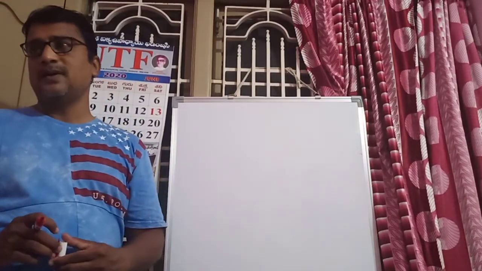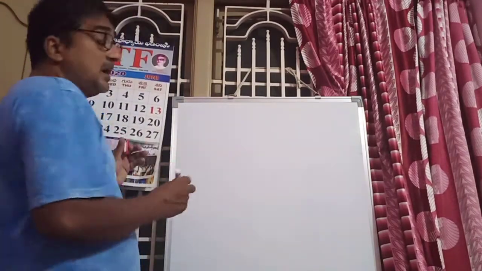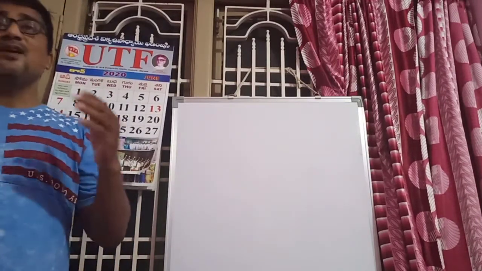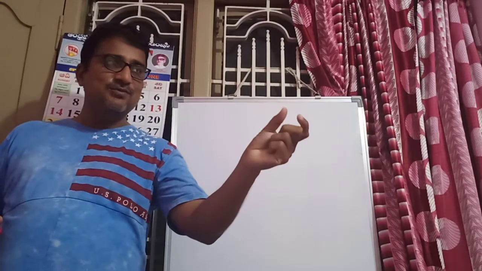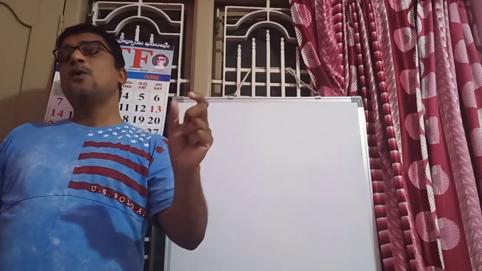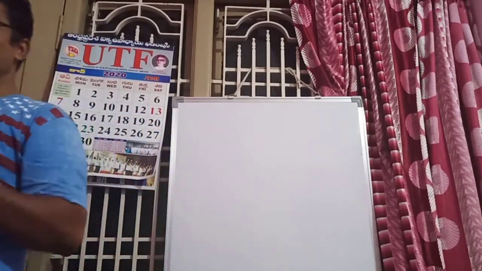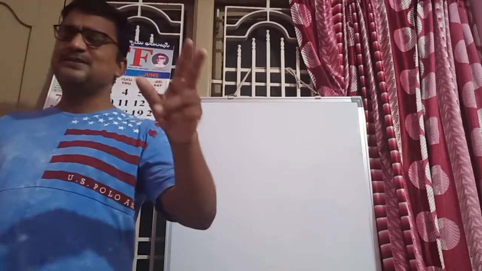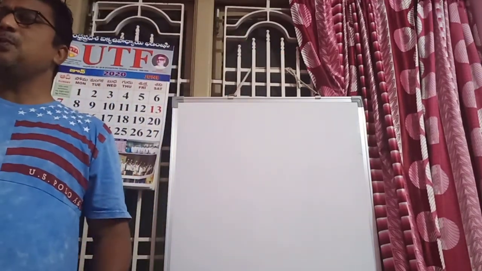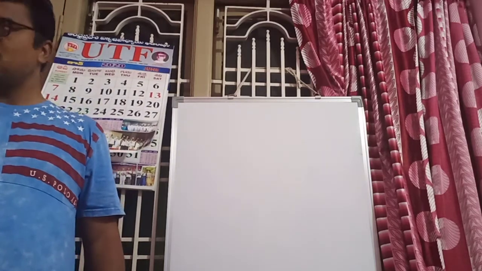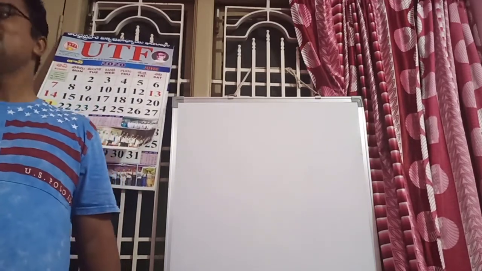Zero of the polynomial. Okay, next one: so many people are confused about the difference between zero polynomial and zero of the polynomial. The main difference between zero polynomial and zero of the polynomial: the degree of the polynomial is 0. That is called constant polynomial. That is zero polynomial.